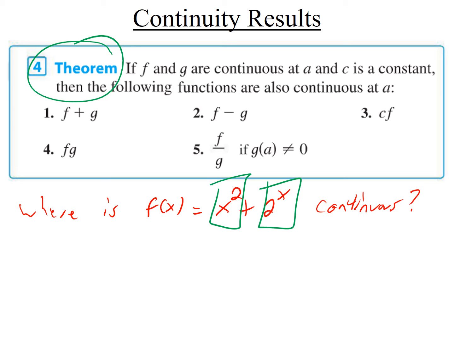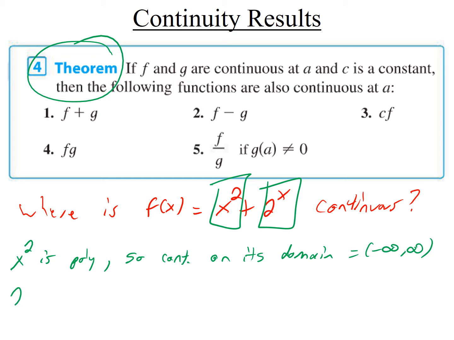You'd say something like, okay, x squared is a polynomial, so it's continuous on its domain. That's from the previous slides, which is all real numbers, so it's continuous on all real numbers. 2 to the x is an exponential function.